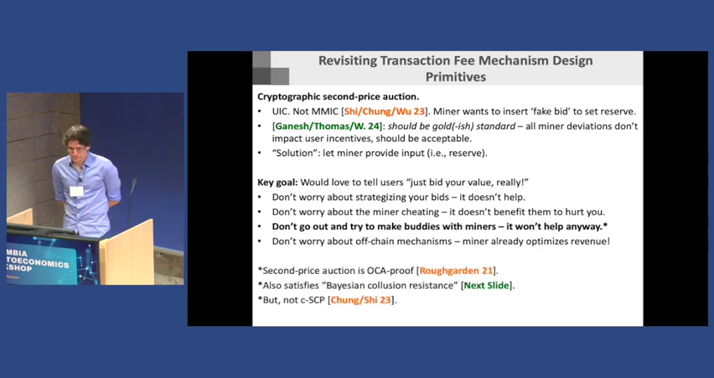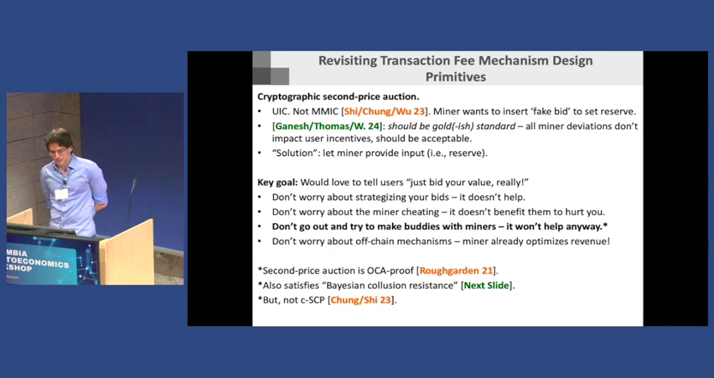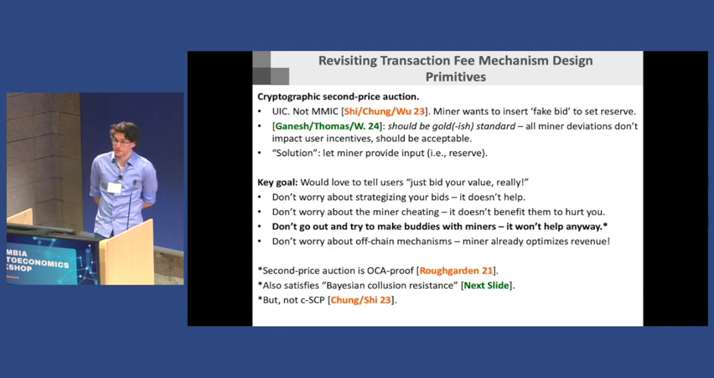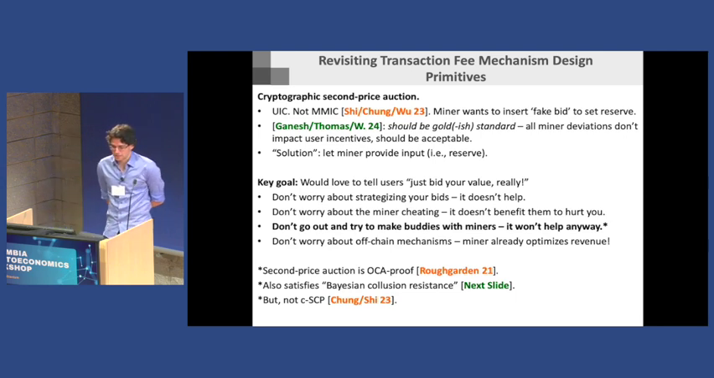And for the don't-go-out-and-make-buddies-with-miners property, it's a little bit tricky, in the sense that second price auctions are OCA proof, so they do satisfy one of the collusion resistance notions from before. They're not CSEP, so they're not fully collusion resistant. And what we're proposing is an intermediate notion of Bayesian collusion resistance, and the second price auction is Bayesian collusion resistant.